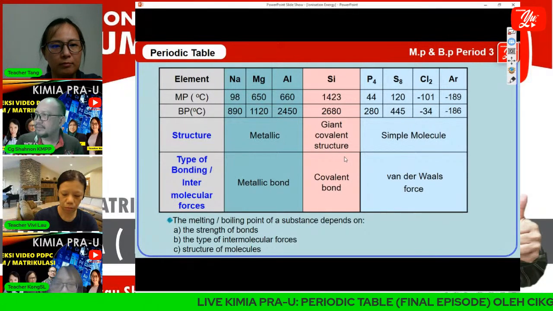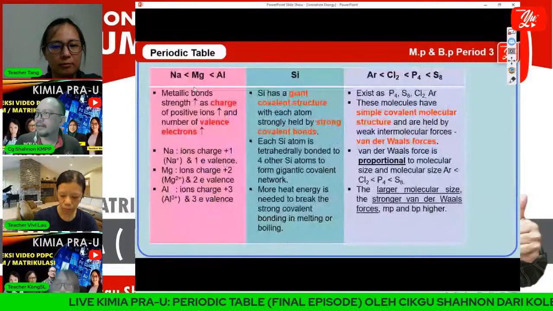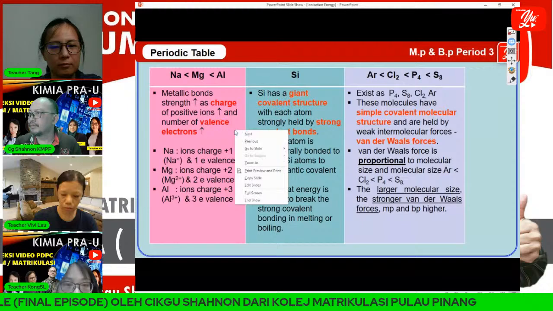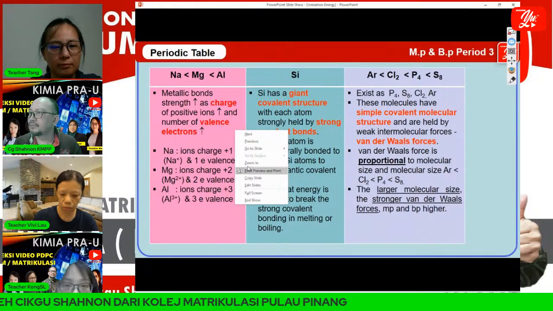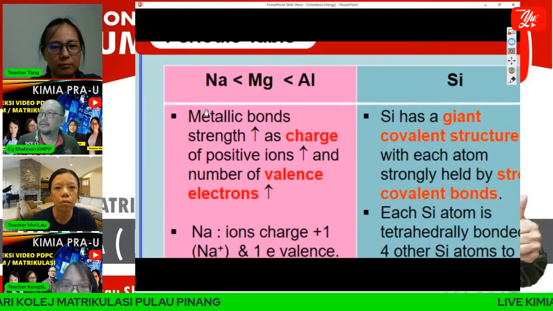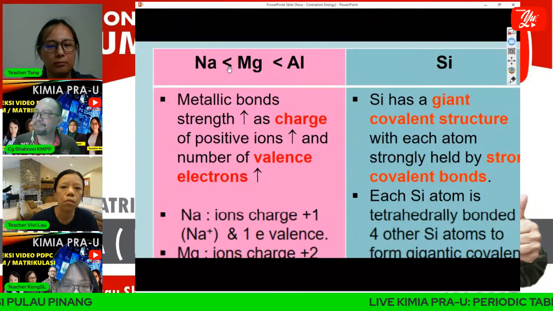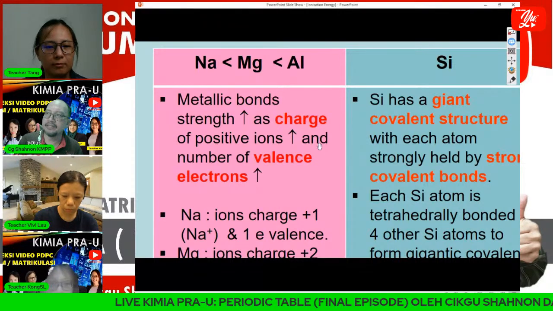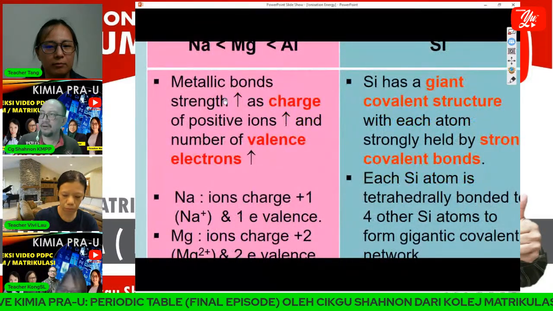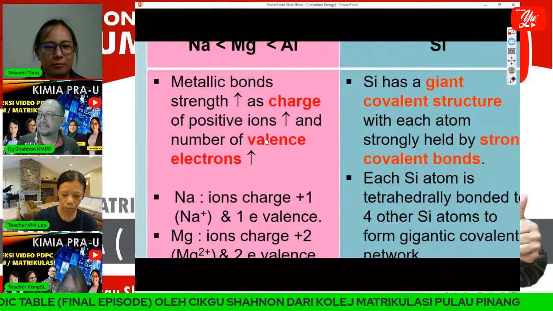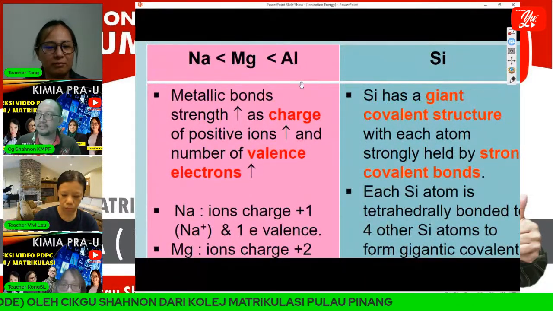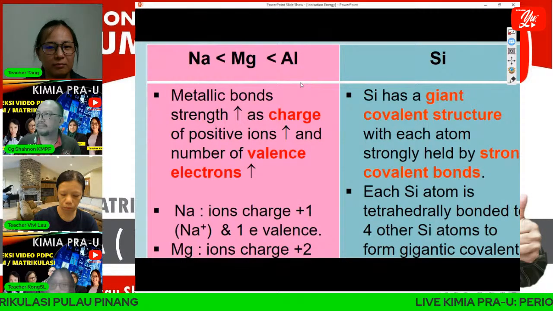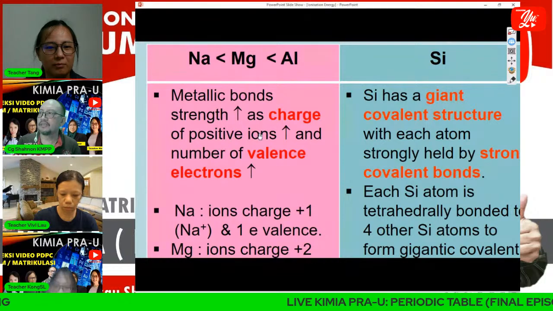All right, let me zoom first. Why is the melting point and boiling point of sodium less than magnesium and less than aluminium? This is because of the strength of the metallic bond. The metallic bond of aluminium is stronger than magnesium and sodium because the charge of the positive ion is higher.